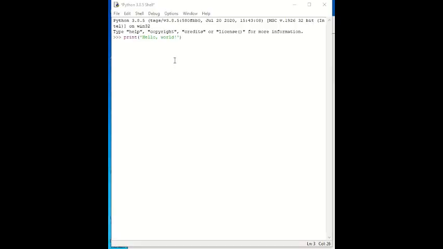After installing, when you open Python, you will get this window. This greater than sign is called the prompt. The Python shell, which is a part of Python's integrated development environment, is the most popular graphics-based development environment for Python, used to create, edit, and debug a program.